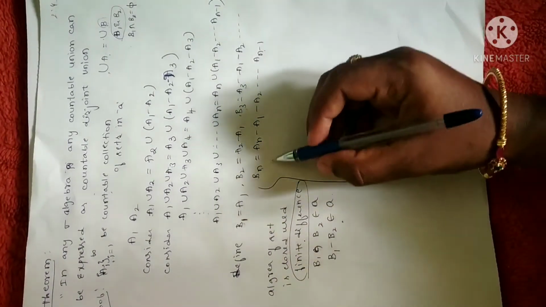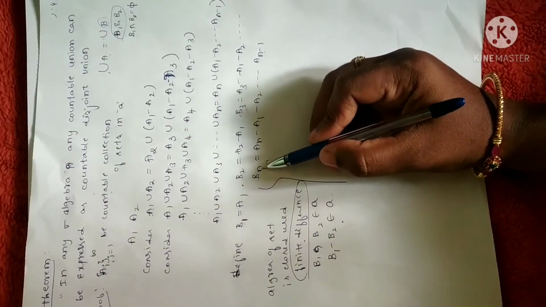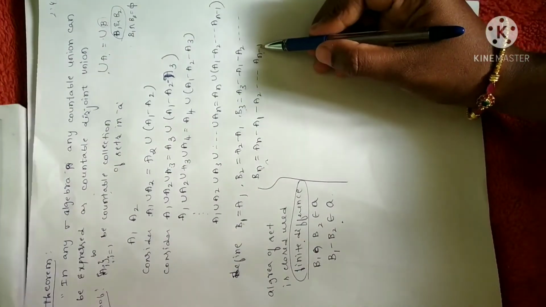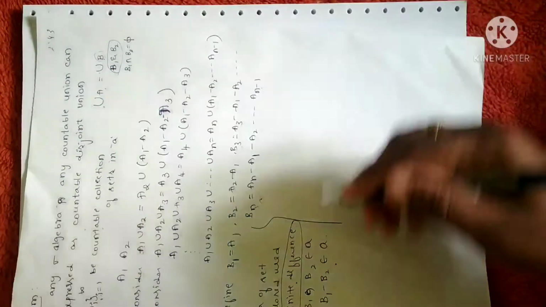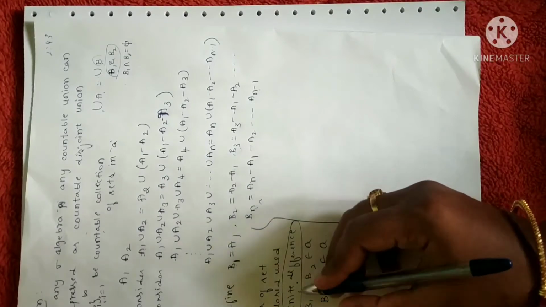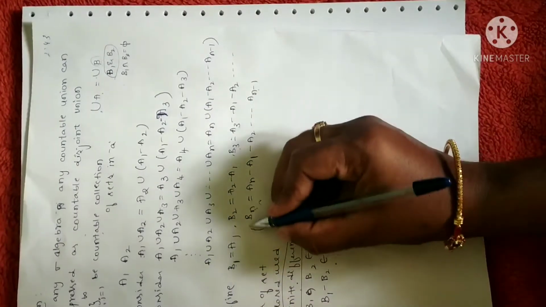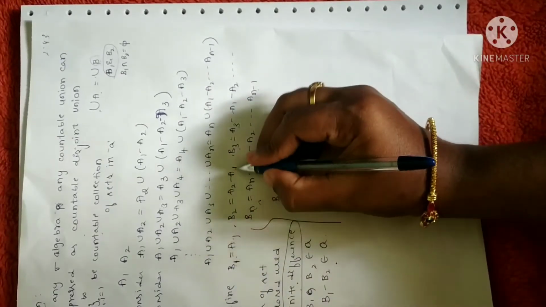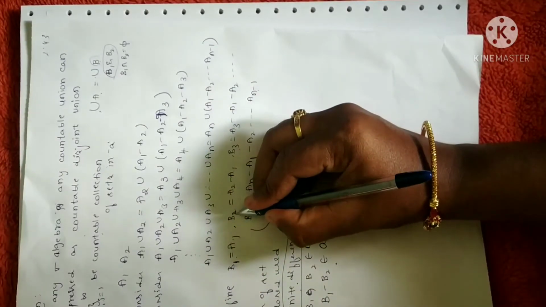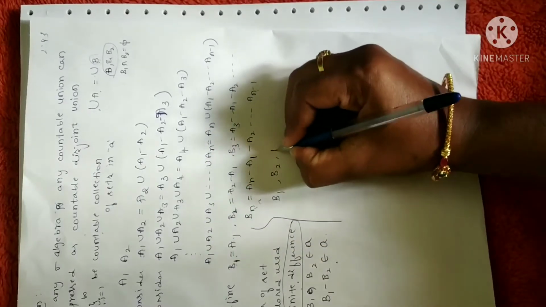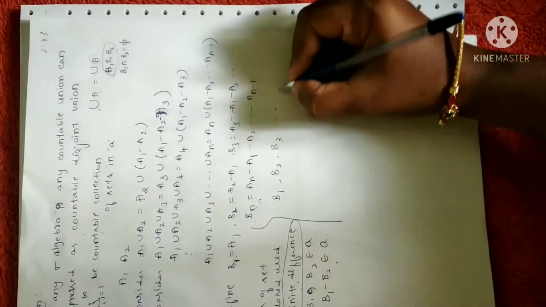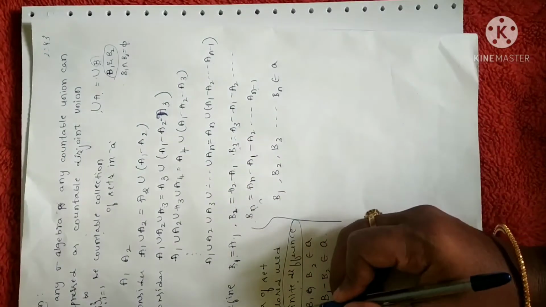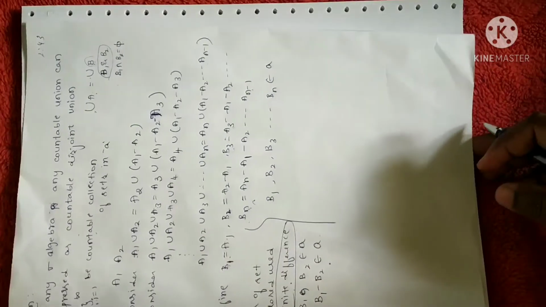finite difference. Now, I have taken a set Bn as An minus A1 minus A2 and so on up to An minus 1. So as I said, an algebra of sets is closed under finite difference. So the set B1 and the set A2 minus A1, which is a different set, is denoted by B2. So B2, B3, and so on up to Bn will belong to the algebra of sets A. Why? Because an algebra of sets is closed under finite difference.